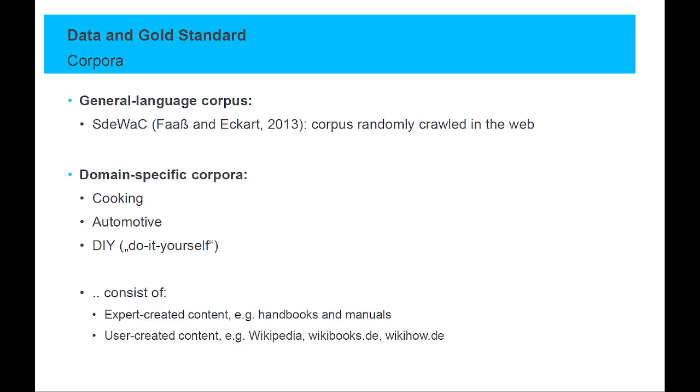Now, coming to data and gold standard. As already mentioned, we base our study on three domains: cooking, DIY, and automotive. We use corpora that are made up of both expert and user-created content, such as manuals or Wikipedia. In order to compute contrastive measures, we also use the web crawl corpus DEWAC as a general language reference corpus.